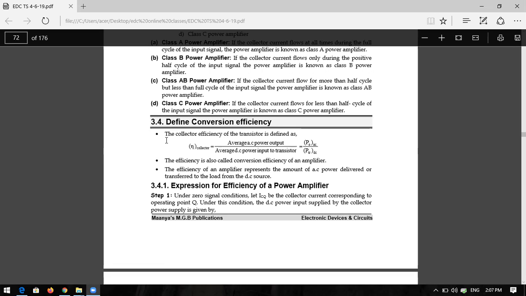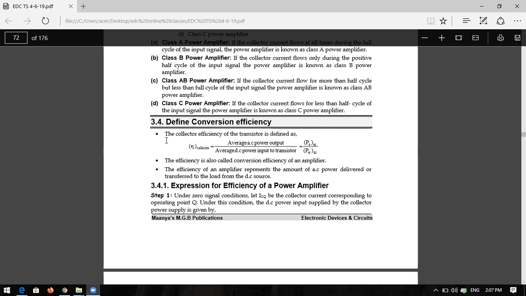VCC is the DC. Here, the power amplifier tells us the conversion of the DC voltage to the AC voltage. That means how much energy of VCC, the DC, is converted to AC. It is not about the input you are giving on the input side of the power amplifier. You are estimating how much of the DC voltage you are giving in VCC is converting into AC.